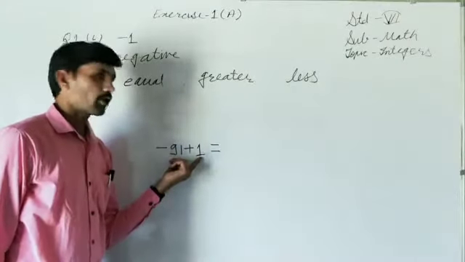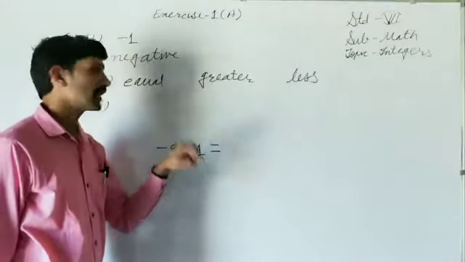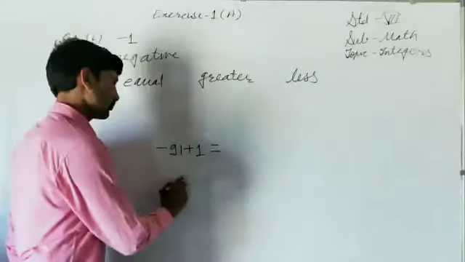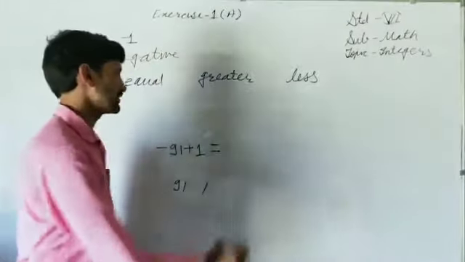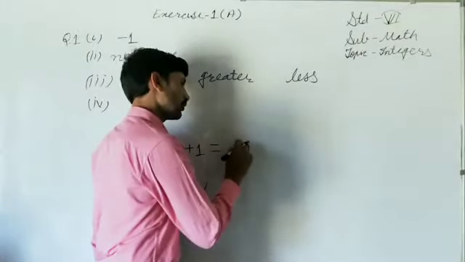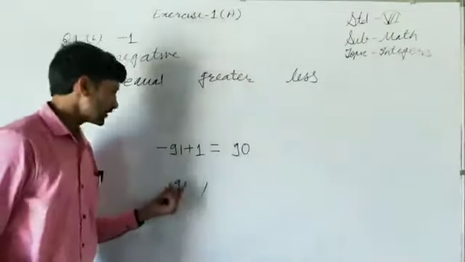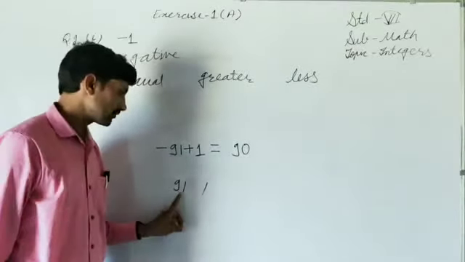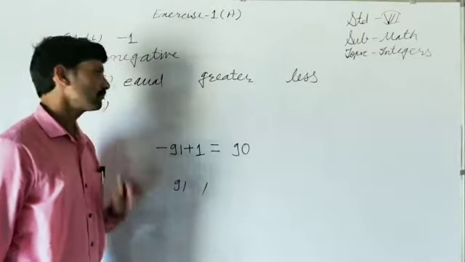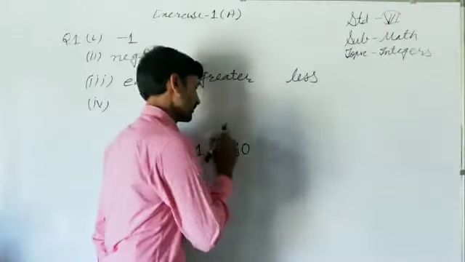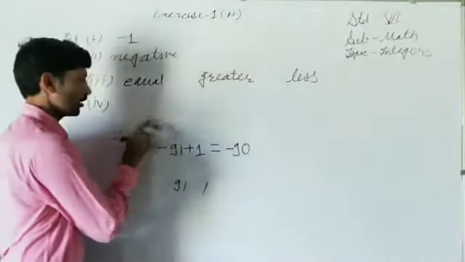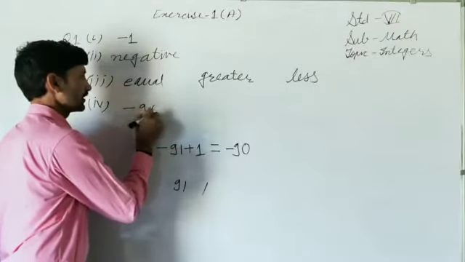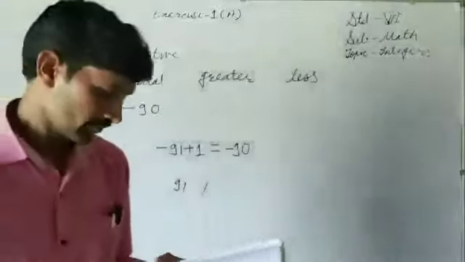So both the integers are of different sign. So we have to find difference of their absolute values. Absolute value of -91 is 91 and absolute value of +1 is 1. What is their difference? It is 90. Now we have to decide its sign. See, in these two absolute values 91 and 1, which integer is greater? 91 is greater. What is sign of 91 here? Minus. So that will be sign of their difference. So successor of -91 is -90. This will be the blank.